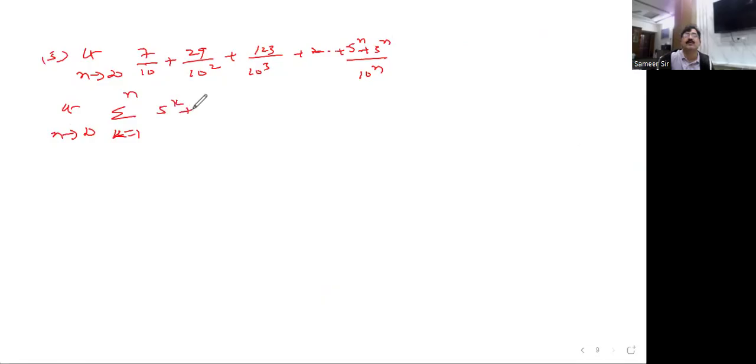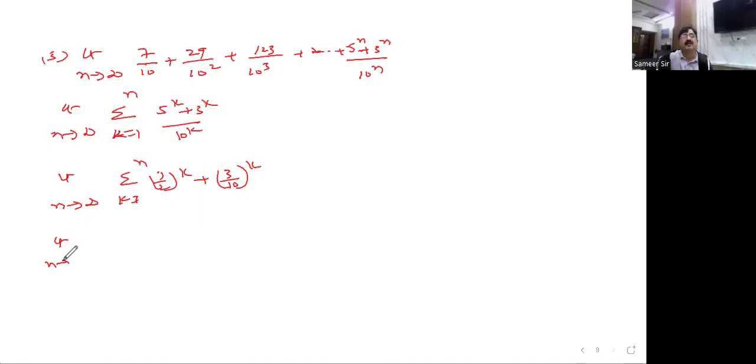5 to the power of k plus 3 to the power of k divided by 10 to the power of k. Or else you can write limit n tends to infinity sigma k equal to 1 to n, 5 by 10 means 1 by 2, to the power of k, and 3 by 10 whole to the power of k. What happened here? n tends to infinity.